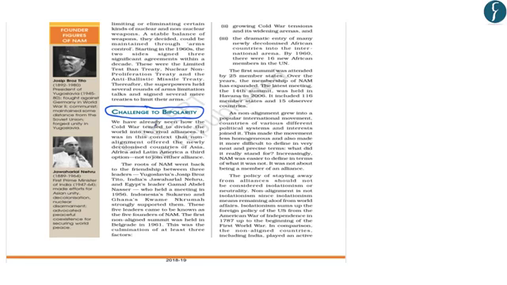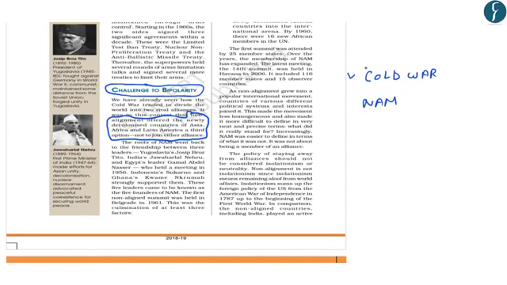And finally, this chapter talks about the challenges to the bipolarity, or the challenges to the two military blocs of that time. It is in this context that the non-alignment movement was offered by the newly decolonized countries of Asia, Africa and Latin America as a third option, under which they were not supposed to join either alliance: the one led by the USA or the one led by the USSR. So these countries decided that they would not align themselves with any of the alliances or superpower blocs. To learn about the basics of the Cold War and the basics of the non-alignment movement, how it started and what it stood for, you should go through this chapter of the NCERT.